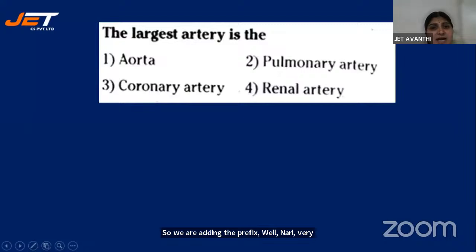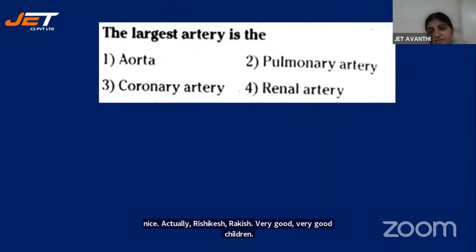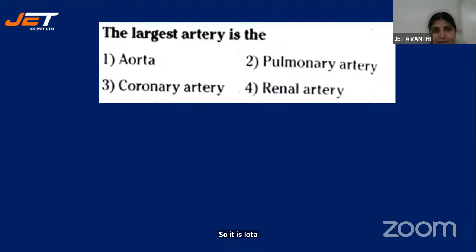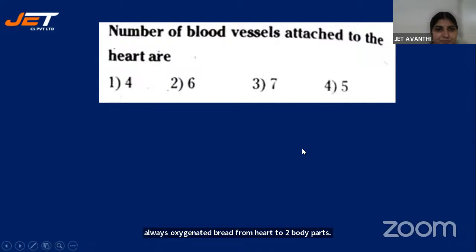Next. What is the largest artery? Yes, answer, children. Yes, aorta. Very good, Monica, Sai Charan, Rajeshwari, Tirupati, Akshaya, Rishikesh, Rakesh. So it is aorta. Aorta is the biggest blood vessel, which always carries oxygenated blood from the heart to body parts.